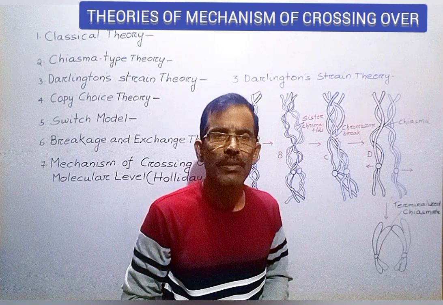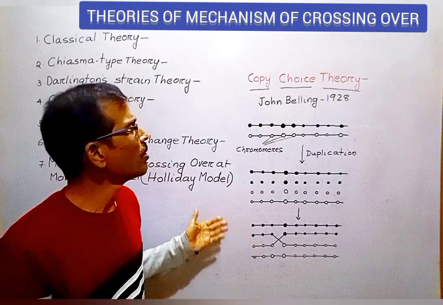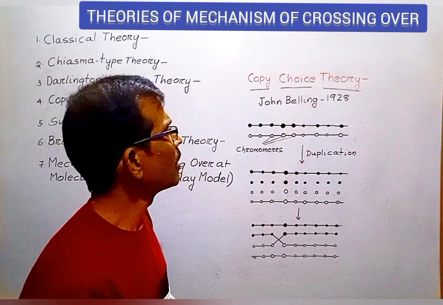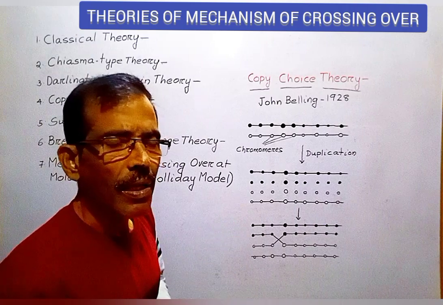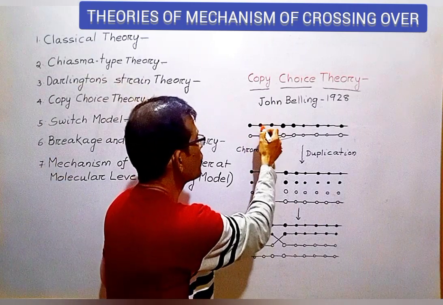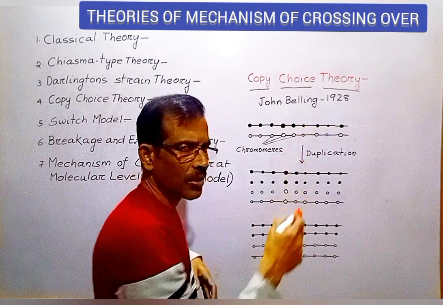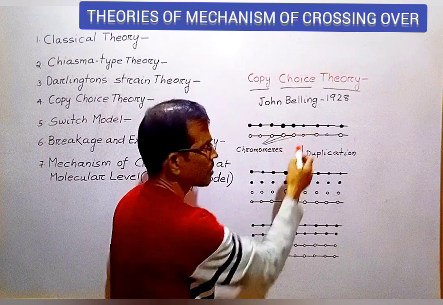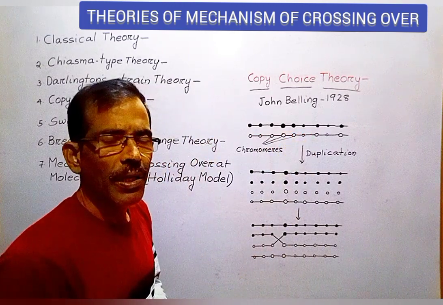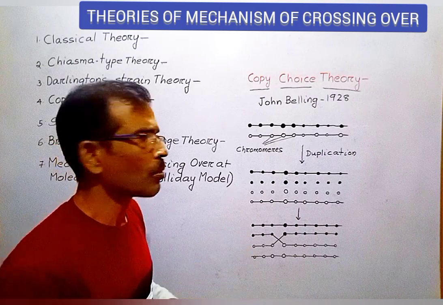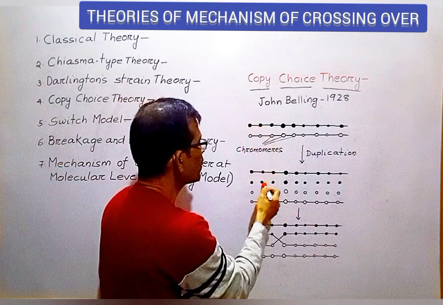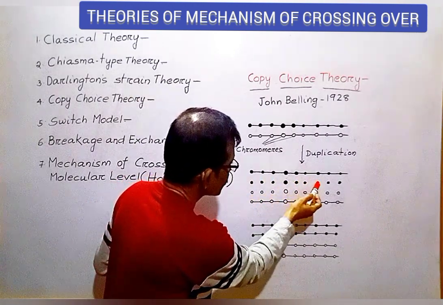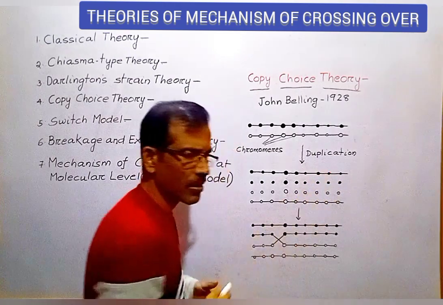Another theory of crossing over is the copy choice theory, which was proposed by John Belling in 1928. Belling visualized genes as beads described as chromomeres. These chromomeres are connected by interchromomeric regions. According to this theory, during duplication of chromosomes, the chromomeres are duplicated first, and the newly formed chromomeres are tightly apposed to the older ones.